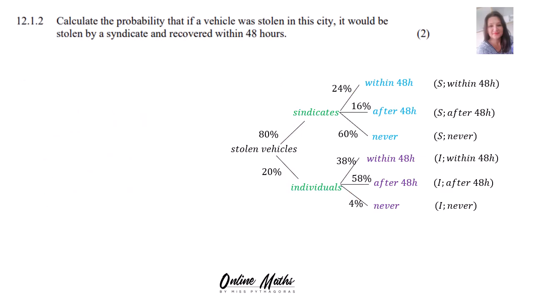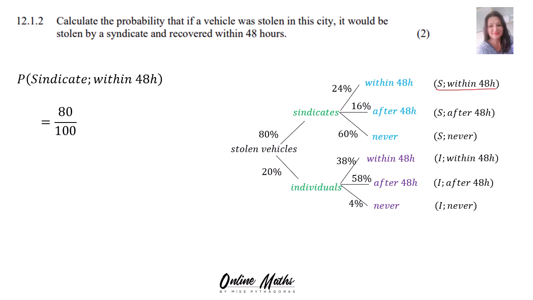Number 2. Calculate the probability that if a vehicle was stolen in the city, it would be stolen by a syndicate and recovered within 48 hours. So, do you agree it's syndicate within 48 hours? So it works like this. Probability, syndicate within 48 hours.